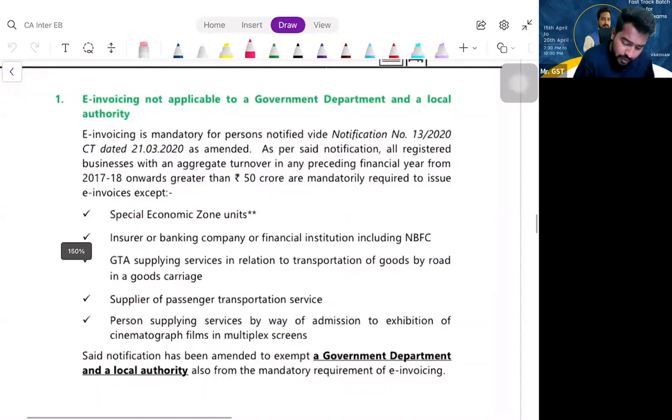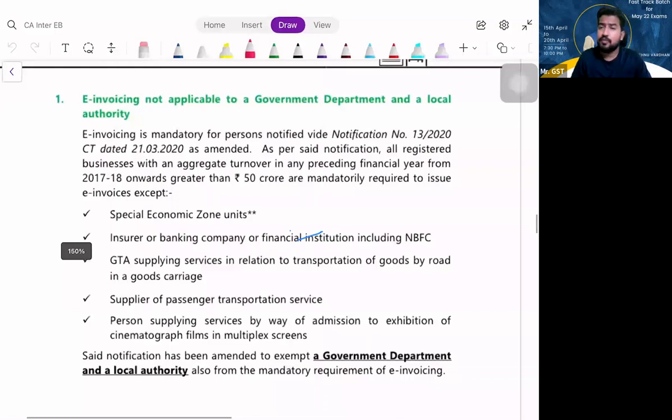But if you are a unit in a special economic zone, if you are an insurance company or a banking company, if you are a goods transport agency supplying services in relation to transport of goods by road, or if you are a supplier of passenger transportation service, or a person supplying services by way of admission to cinematographic films in multiplex screens, these people need not follow E-Invoicing provisions, even though their aggregate turnover has exceeded 50 crores in any preceding financial year.